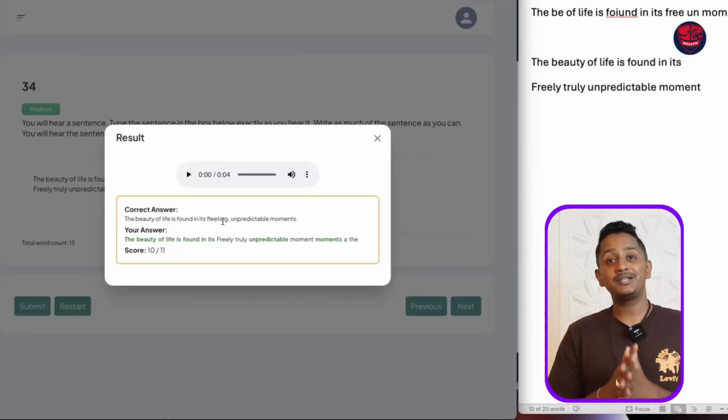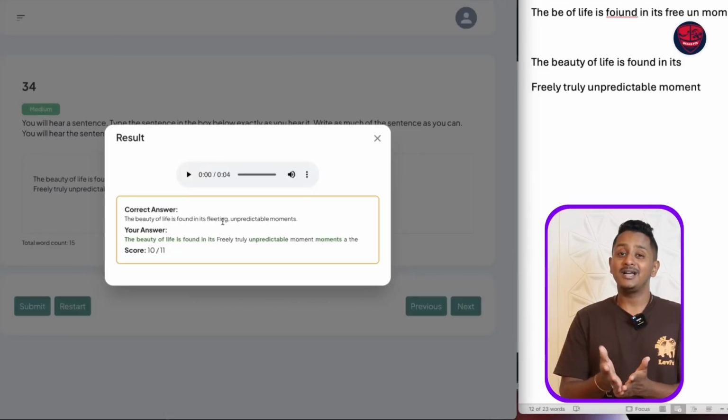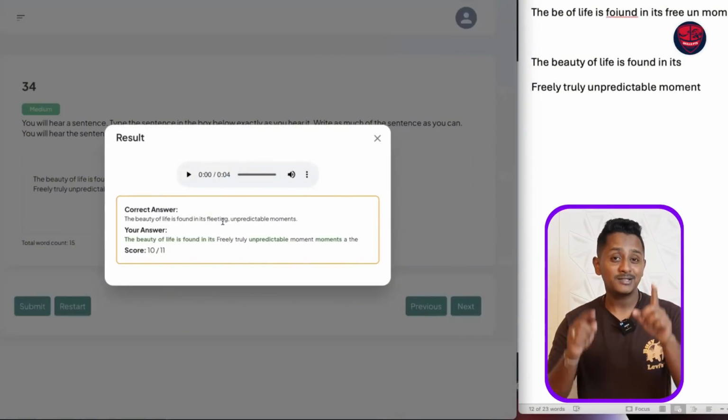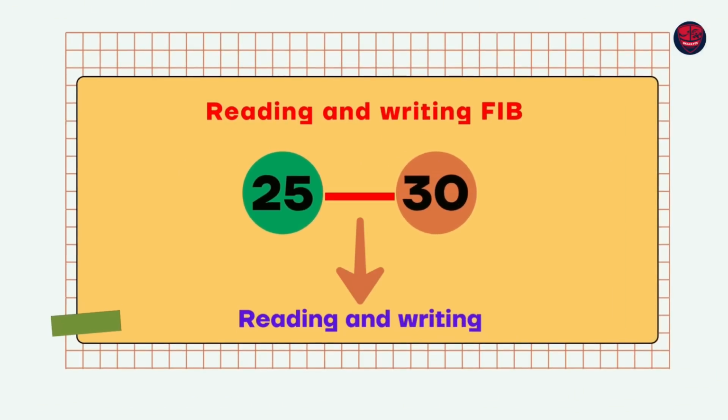One mark I've lost, but it's okay if you lose one. But out of 11, if you're getting 6, 7, then 65 also becomes difficult. Follow the method that I just showed you. The next is reading, writing, fill in the blanks, which contributes a whopping 25 to 30 marks towards your reading and writing both. If you struggle here, again writing scores will not come up. So let me quickly help you with one reading writing fill in the blanks question and show you how I would do it if I'm at your end.